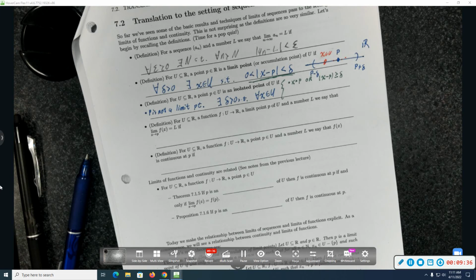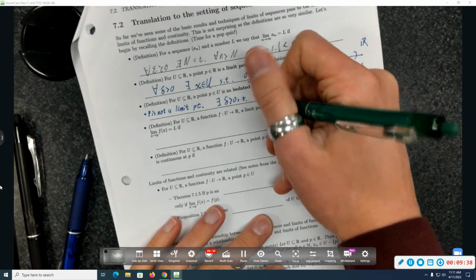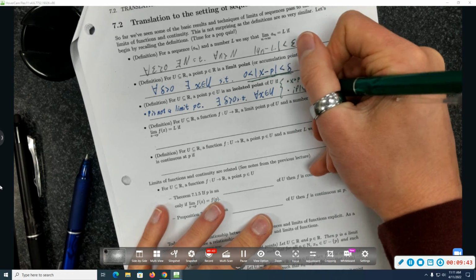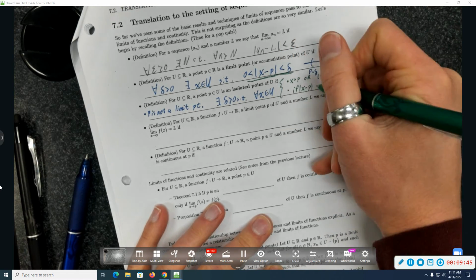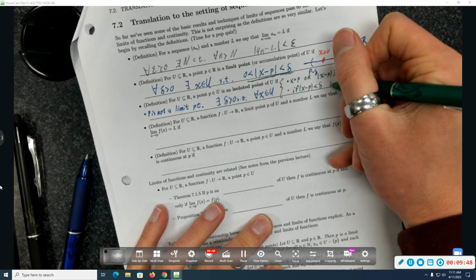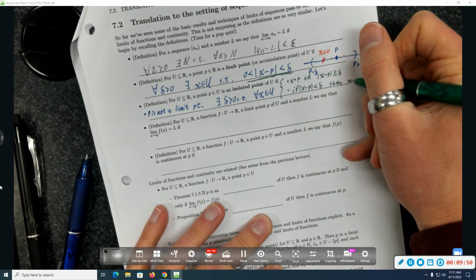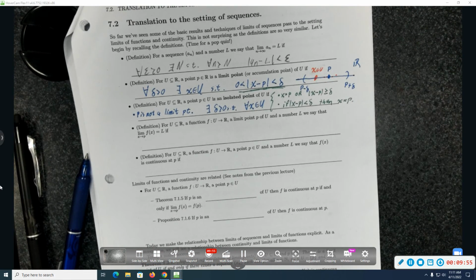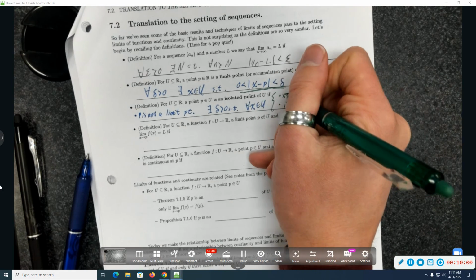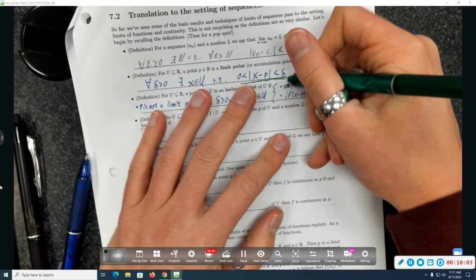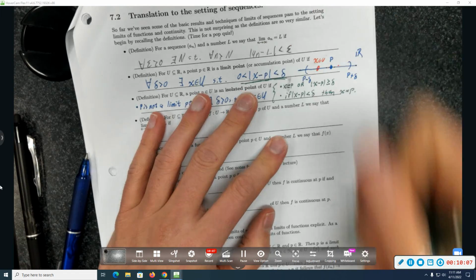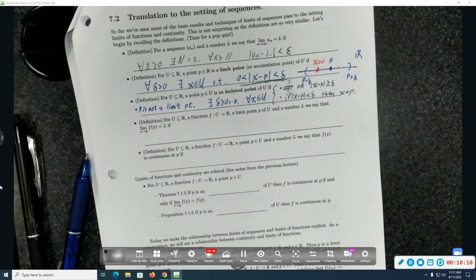Cool. And another way you could phrase that: if the absolute value of x minus p is less than delta, then x equals p. Does that mean the same thing as the line above? Yeah. That first line says x is equal to p, or the difference is bigger than or equal to delta.